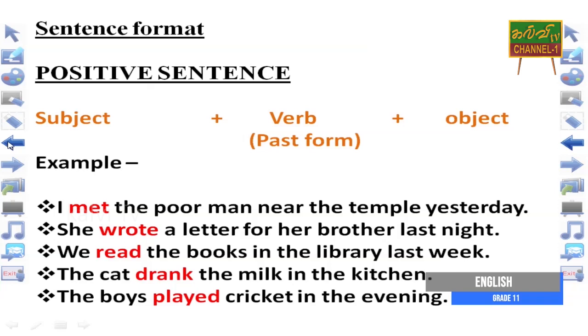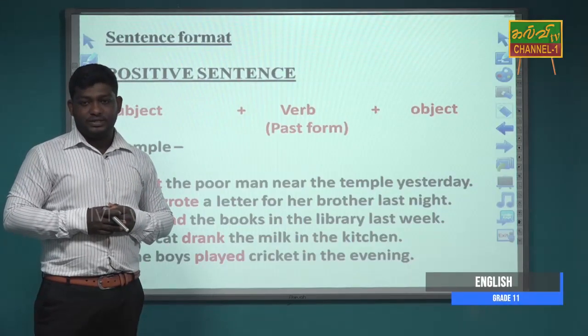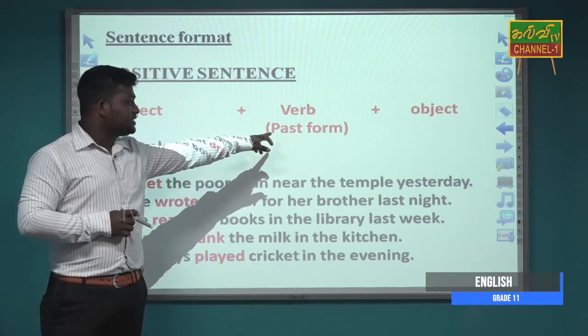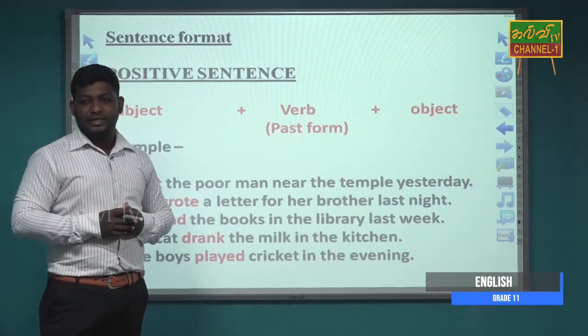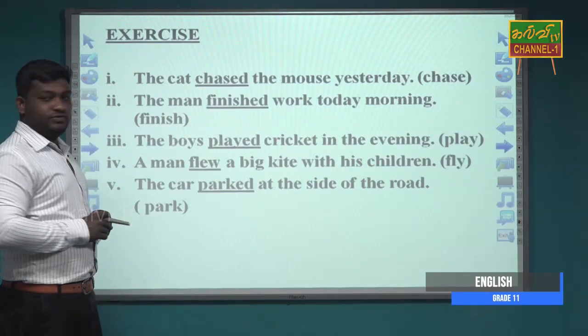The boy played cricket in the evening. Here we used played, which is the past form of play. So when we make positive sentences in simple past, we simply use the second form, the past form of the verb, to make the sentence. And here is the exercise for you.